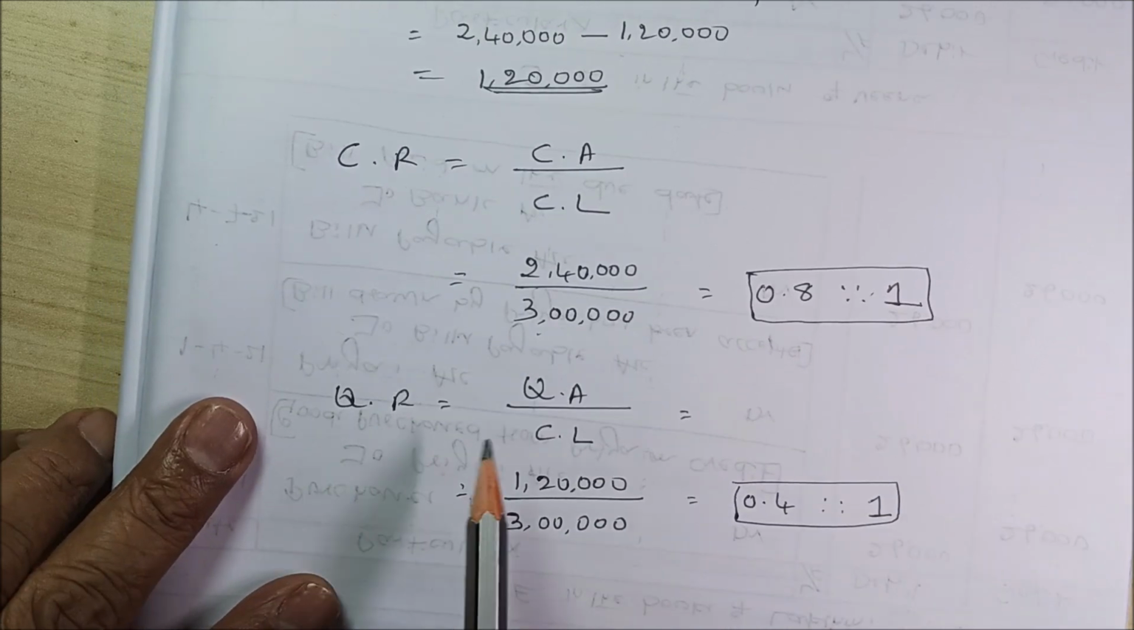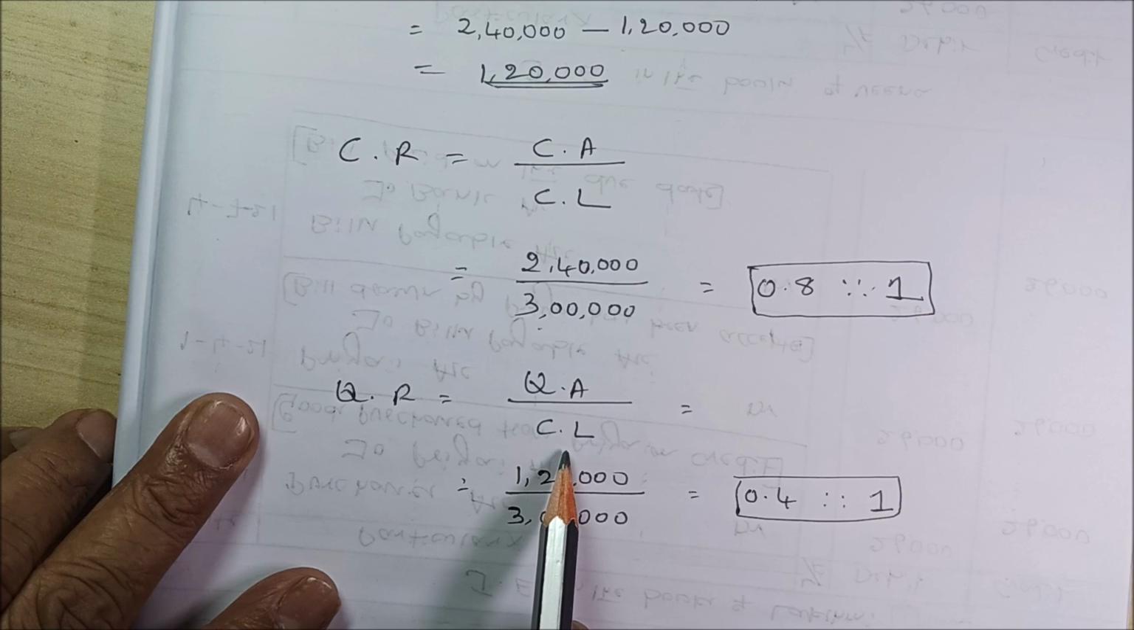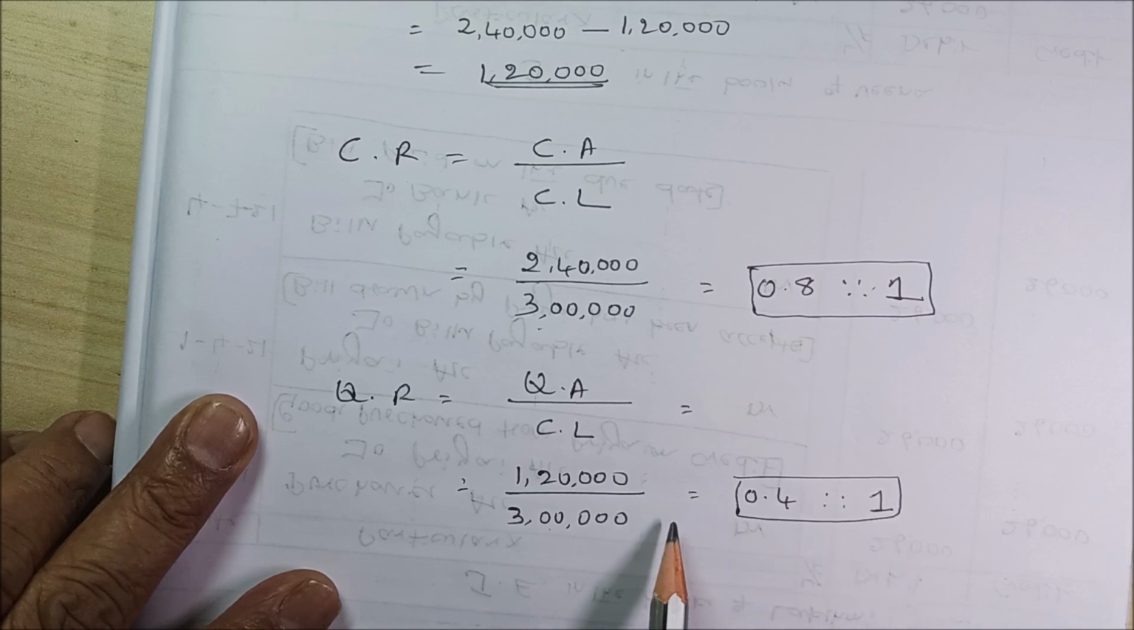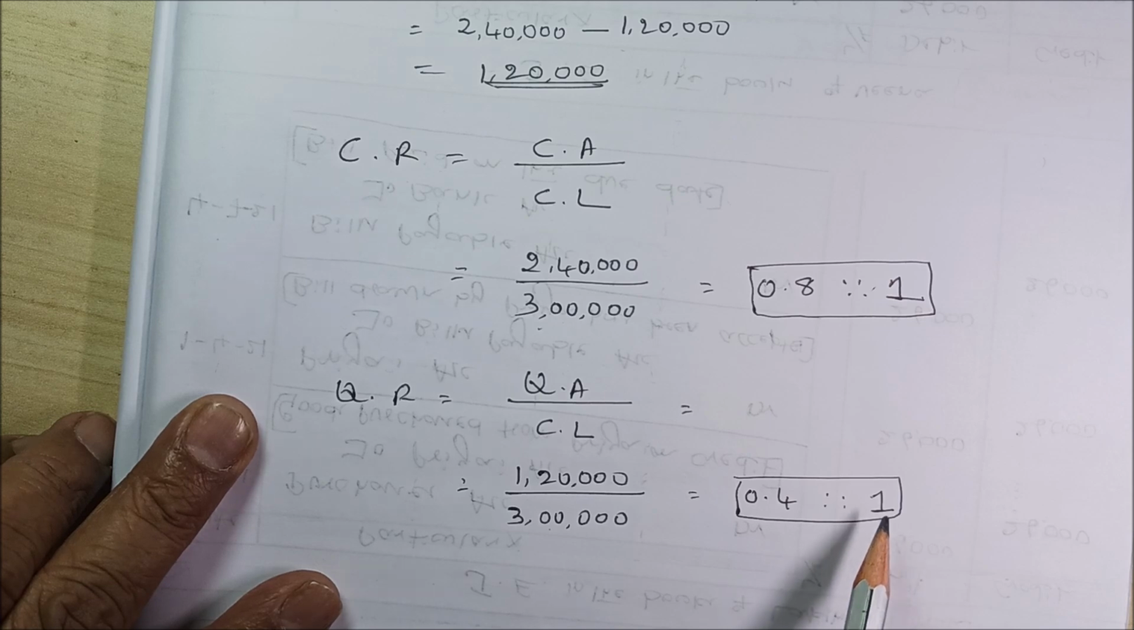Then quick ratio. Quick asset divided by current liabilities. 1,20,000 divided by 3 lakh. 0.4:1. Here also actually it should be 1:0.5. Here also it is more. That means once again the liquidity position of the firm is not good, right?